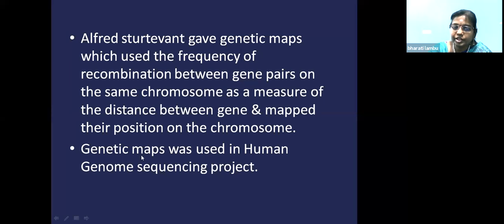This genetic mapping is used in the human genome sequencing project. Recently, scientists have successfully sequenced the genome present in the human chromosomes. Because of this human genome sequencing project, we can know the various defects present in an individual, and we can cure the disease using gene therapy. If we know the genome of the human being, we can know what disease is affecting the person and cure it successfully before the treatment itself.